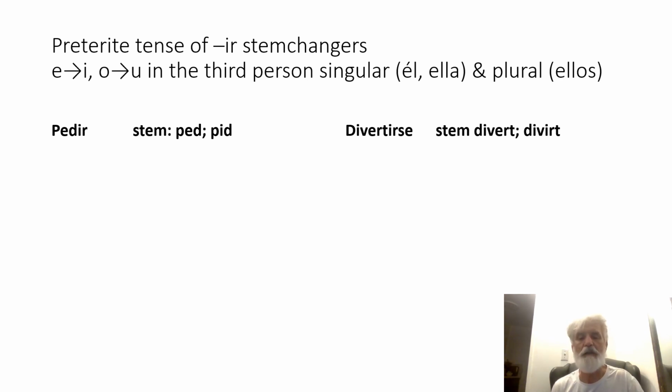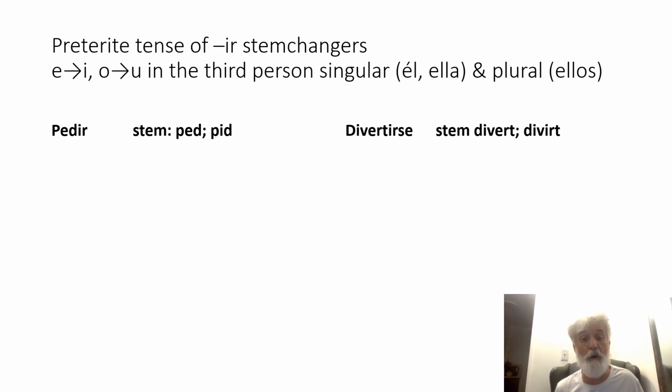Let's take a look. So again, we're working with verbs that in the present tense have a stem change and that end in IR. Let's see what happens in the preterite tense. So pedir is a stem changing IR verb. It's going to have a spelling change when we put it in the preterite, and there are going to be two stems. There's the original stem.